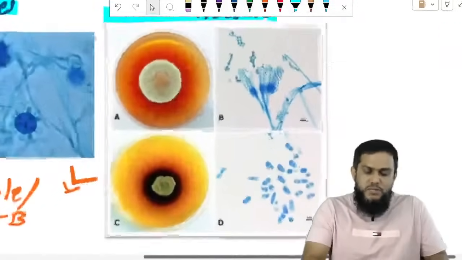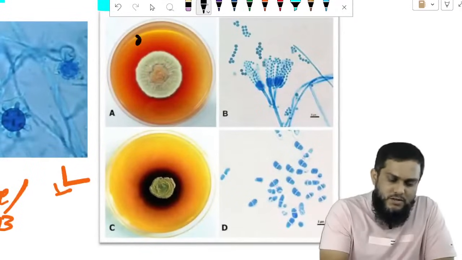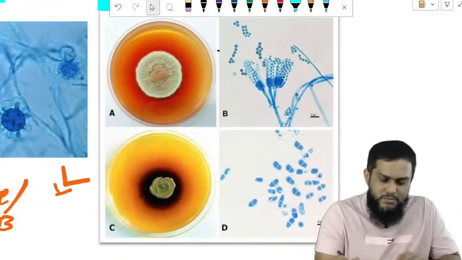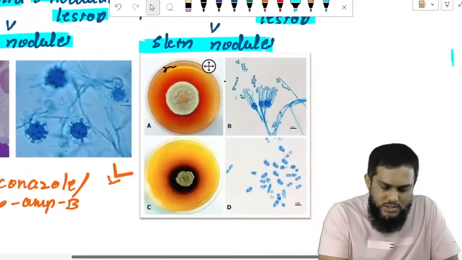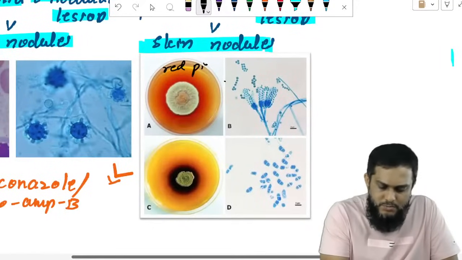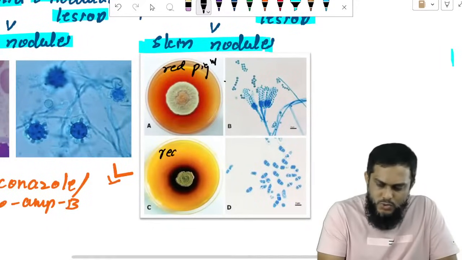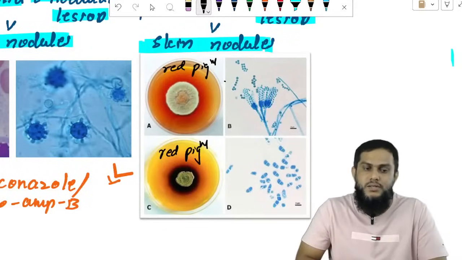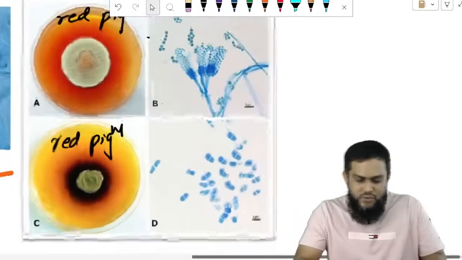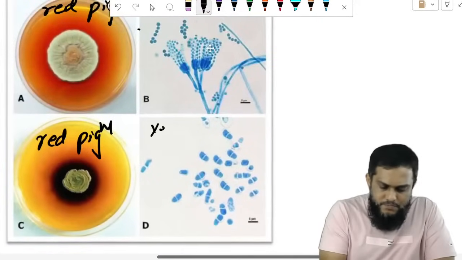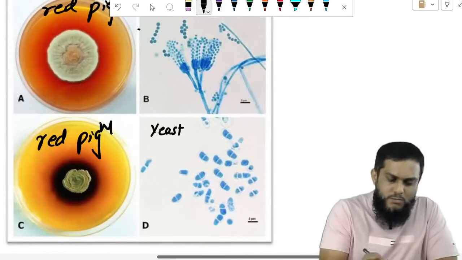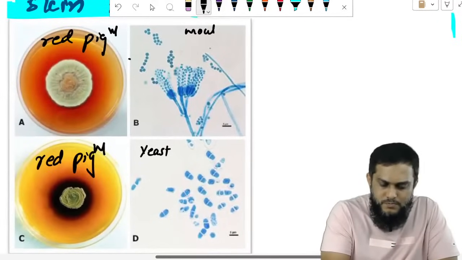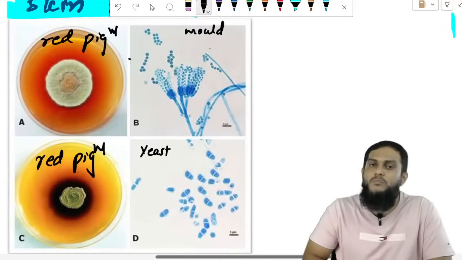Talaromyces produces red pigment on SDA. So this is the red pigment. What is shown here is red pigment. This is also red pigment. And this is the yeast form, and this is the mold form. Yeast form and mold form.